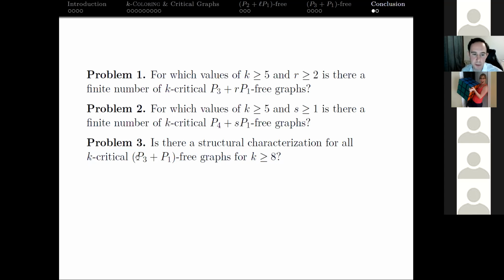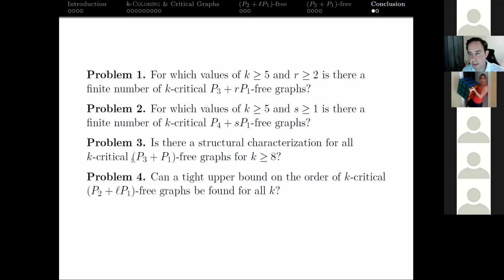Maybe you want to just see if you can further refine our results on P3 plus P1 free graphs to get a structural characterization of these k critical graphs, because just brute forcing them isn't going to work, right? We know the independence number is small. We know the other thing about if they're the result of a join, but is there a complete structural characterization there? And that would help generate the full list.